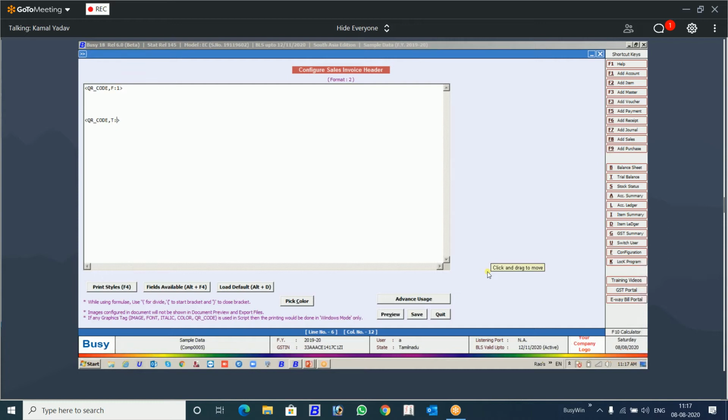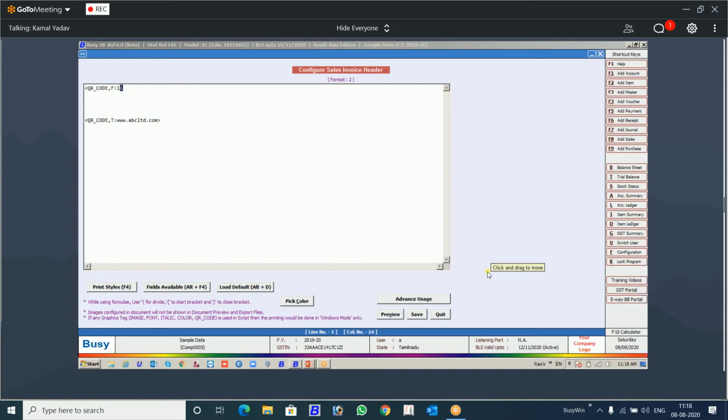You can type your website here. Let's say this is a website. You want this to be QR coded so that anybody who reads this QR code is automatically taken to your website.